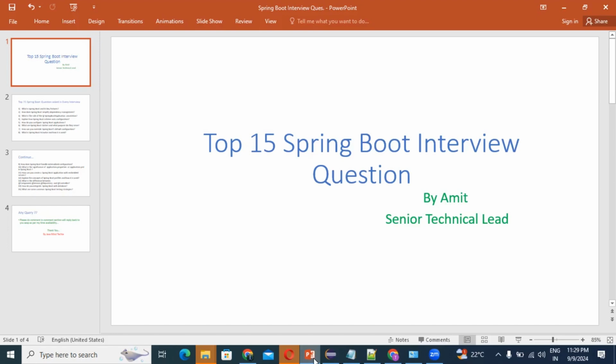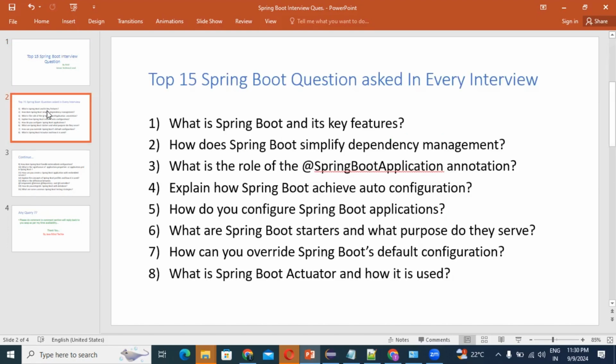If you consider all the 15 Spring Boot questions, we definitely can't skip any question. They are all very important. One by one I will show you what questions they generally ask in the interview. The first question, you can see here: what is Spring Boot and what are its key features? Definitely this is the first question that may happen in your interview.